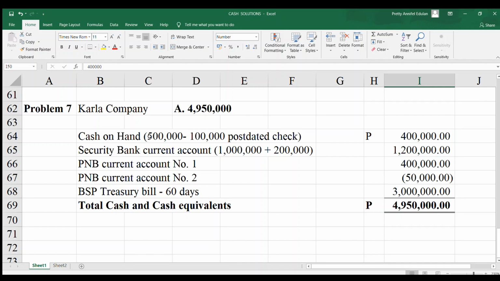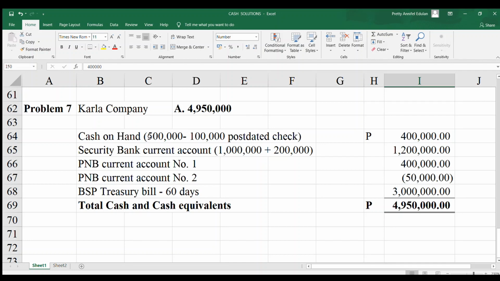Since this overdraft is from the same bank as the previous item, the PNB current account, which has a positive balance, and the overdraft is a liability to PNB, we need to include it. So 400,000 minus 50,000, meaning we only have 350,000 cash in PNB.